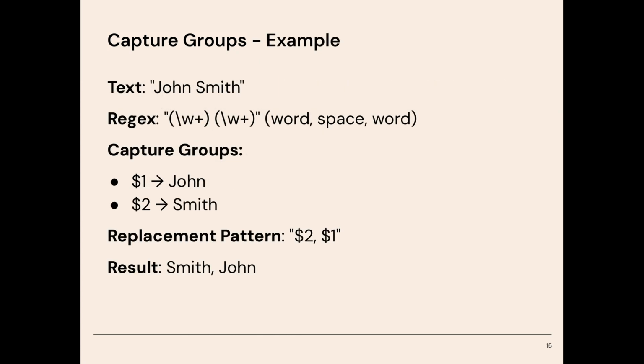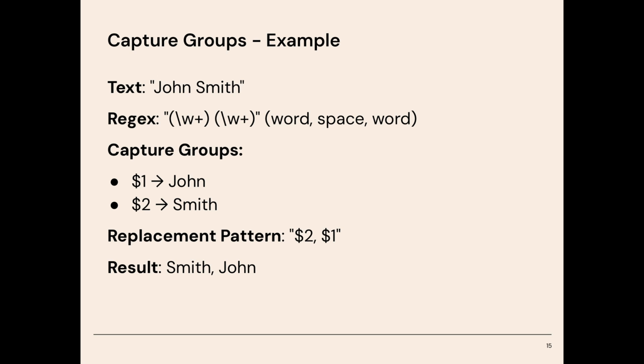So here's an example of capture groups. Imagine that you have the text John Smith and the regex is (\w+) and then a space and then (\w+) and then a space. So this is effectively looking for a word, a space, and then a word. Now, if the regex finds this pattern, then the first word is going to become $1 or the first capture group. The space is not going to be assigned to any capture group because it's not in a parentheses.